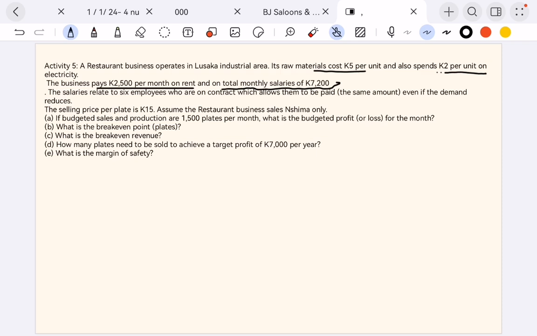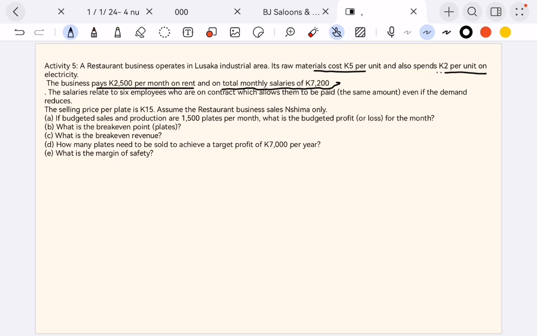There is also the selling price, which according to the question is 15 kwacha. So assume this business sells Ushima only. If the budgeted sales and production are 1,500,000 plates per month, what is the budgeted profit or loss for the month?